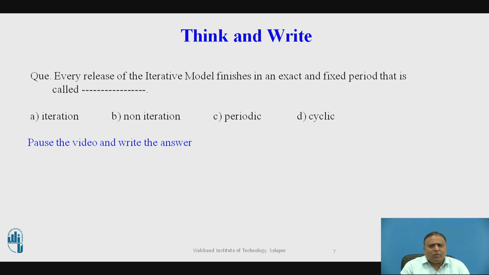Every release of the iterative model finishes in an exact and fixed period that is called as dash. Select one of the options from the given four options: A iteration, B non-iteration, C periodic, D cyclic. Pause the video and write the answer. The correct answer is iteration. So every release of the iterative model finishes in an exact and fixed period that is called iteration.